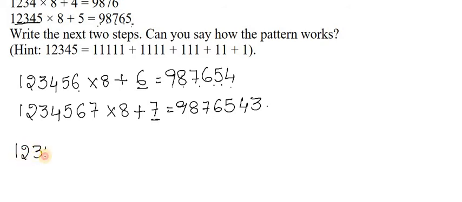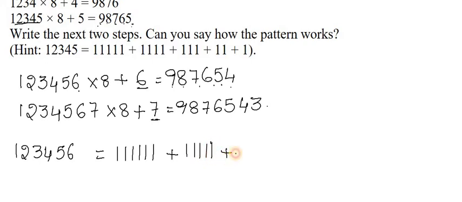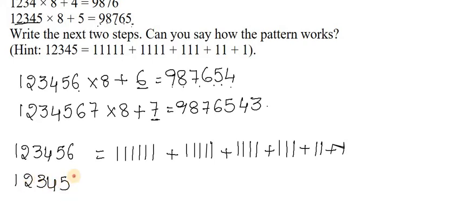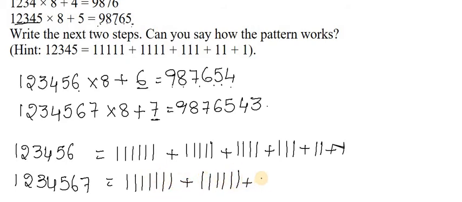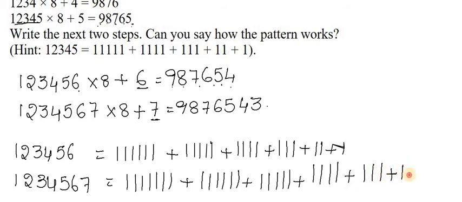1, 2, 3, 4, 5, 6 can be written as 1, 2, 3, 4, 5, 6 plus, just reduce 1: 1, 2, 3, 4, 5. Now reduce 1: 1, 2, 3, 4. Now reduce one more: 1, 2, 3. 1, 2 and 1. Now in the same way for 1, 2, 3, 4, 5, 6, 7: 1, 2, 3, 4, 5, 6, 7; 1, 2, 3, 4, 5, 6; 1, 2, 3, 4, 5; 1, 2, 3, 4; 1, 2, 3; 1, 2 and 1.